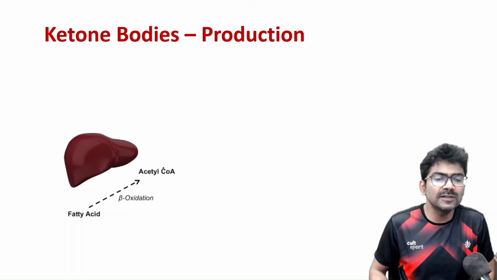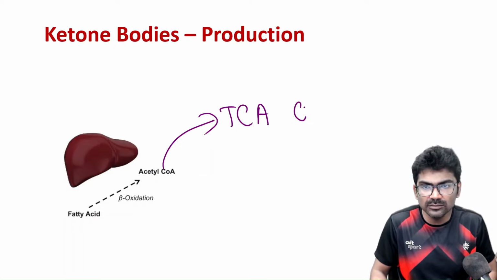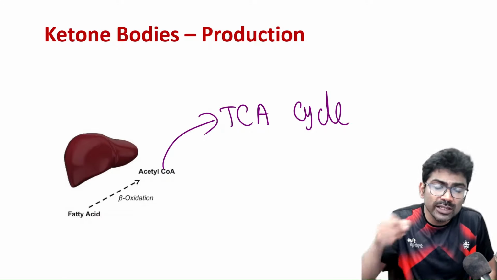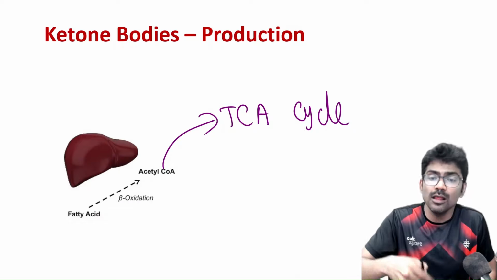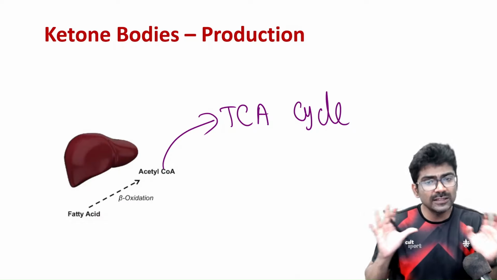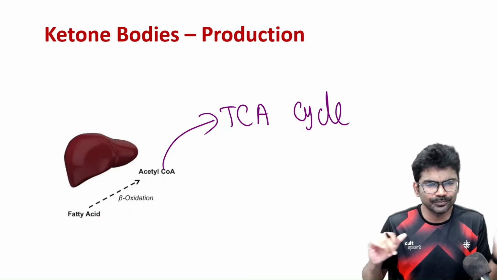So normally what happens? Acetyl CoA enters TCA cycle, right? So that is what is going to happen. TCA cycle also takes place in the mitochondrial matrix. Other than succinate dehydrogenase, all the enzymes of TCA cycle are located in the mitochondrial matrix.